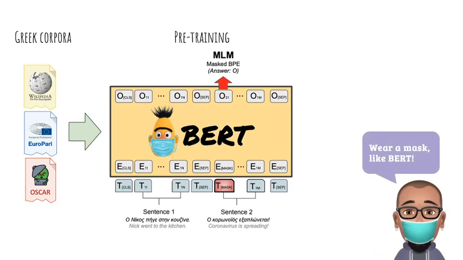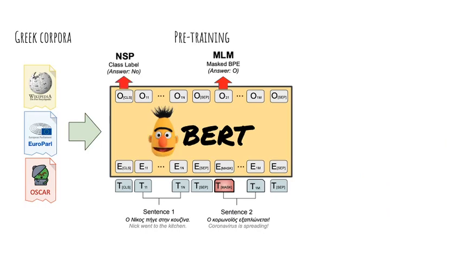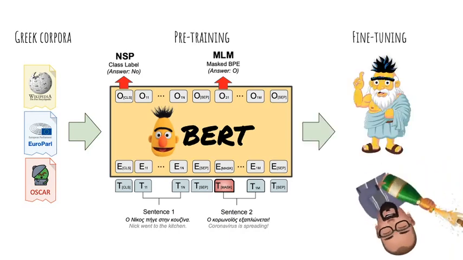BERT is pre-trained on two auxiliary self-supervised tasks. The first one is called Masked Language Modeling, MLM in short, where the model tries to predict the masked out tokens based on the representation produced by the final of the 12 layers of BERT. The second task is called Next Sentence Prediction, NSP in short. On this task, the model uses the final representation of the classification token to predict whether the second sentence immediately follows the first one or not in the original corpus.